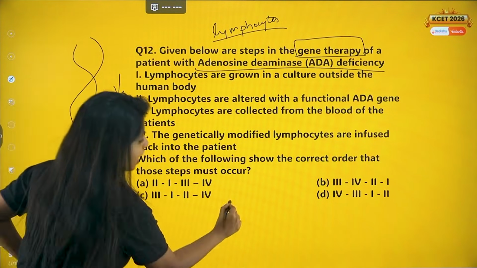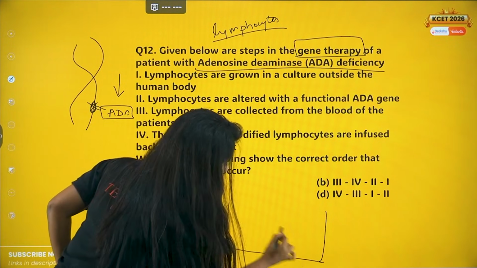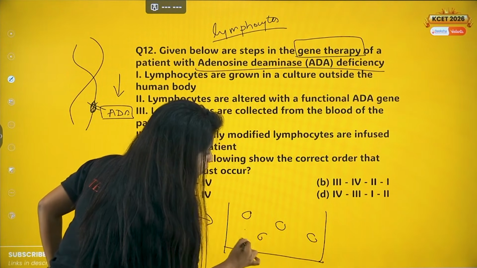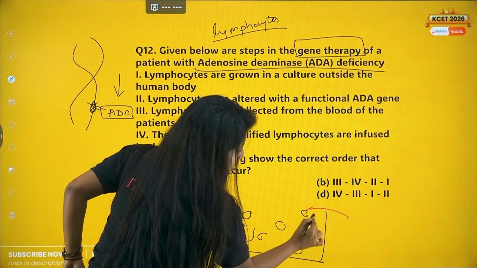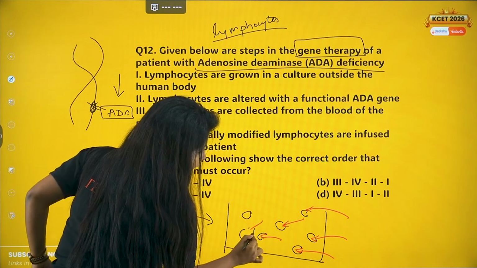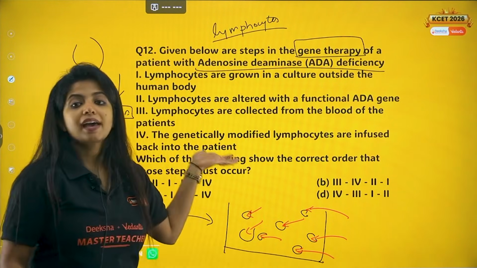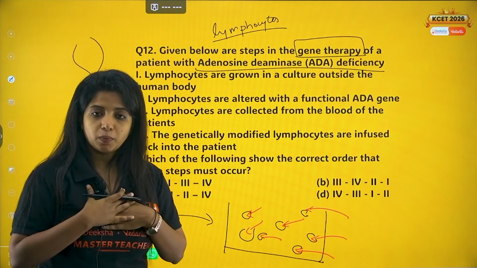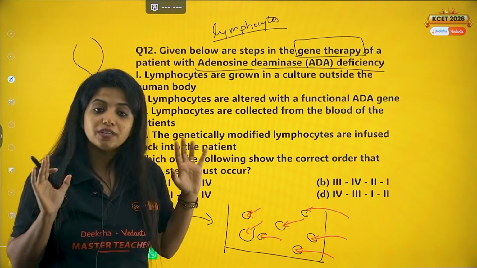After doing all of this, I transfer them back into my body, and now I have cells which have this gene to produce adenosine deaminase.